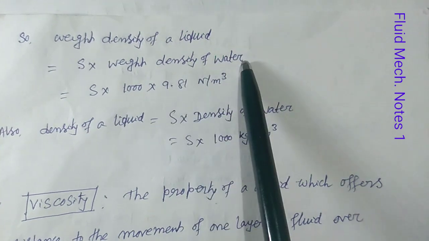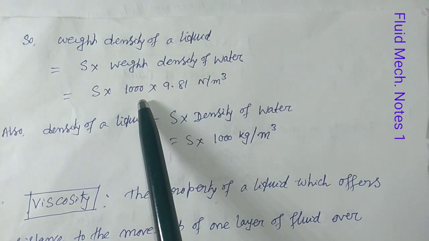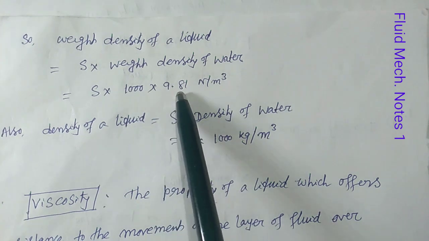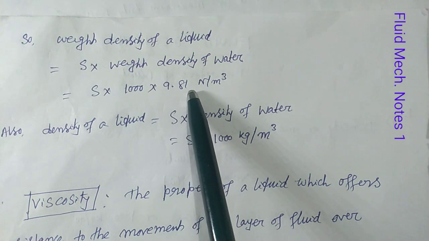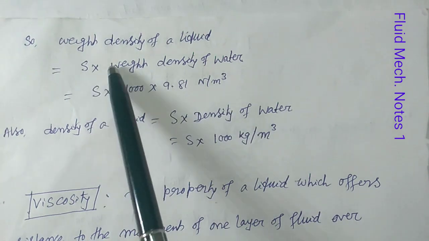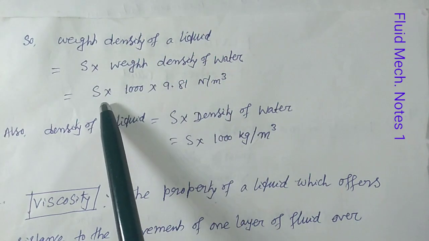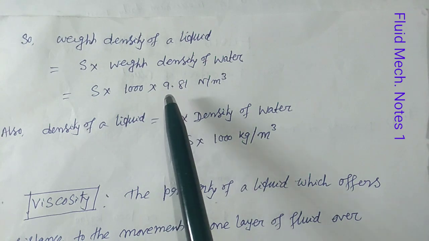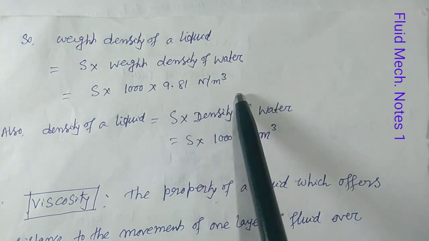What is weight density of water? That means rho into g, where rho equals 1000 kg per meter cube and g is 9.81. So weight density of liquid equals S into 1000 into 9.81 Newton per meter cube.